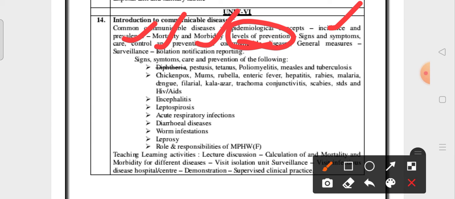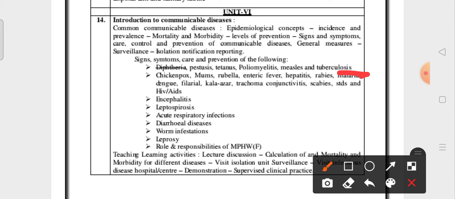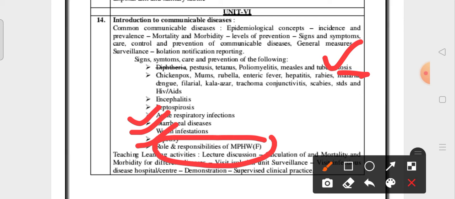Okay, in this you have to be thorough with the diarrheal diseases, worm infestations, leprosy, and TB. Malaria is deleted, hepatitis B also deleted. These are common health problems, so you have to be thorough in this. And one more thing: you have to know the role and responsibilities of the female health worker in preventing communicable diseases. The role and responsibilities are common for all the diseases. It's clear, na? Okay.